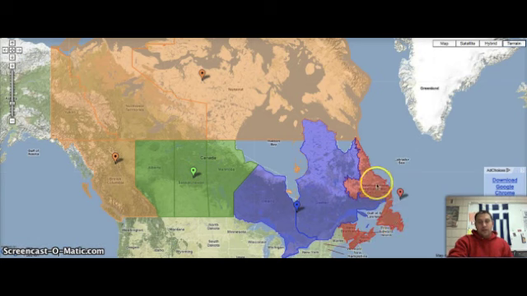One of them is Newfoundland and Labrador, which is this part in the mainland, and then the island right here. We have Prince Edward Island, Nova Scotia, New Brunswick. And those are the four provinces that make up the Atlantic provinces.